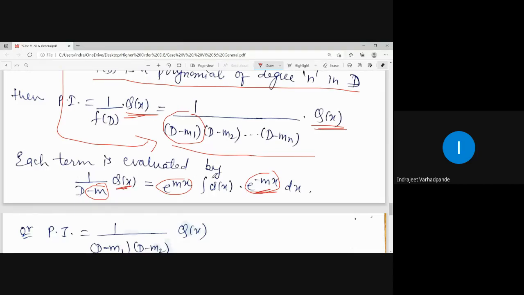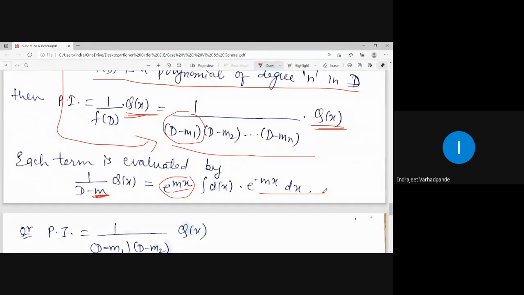What is the meaning of 1 upon D? Integration. So the simplification of such a term, 1 upon D minus m Q of x, is e to the power mx, with whatever coefficient is there with the minus, integral Q of x into the cancelling or opposite term, for this whole multiplied by dx. That is how the general term says.